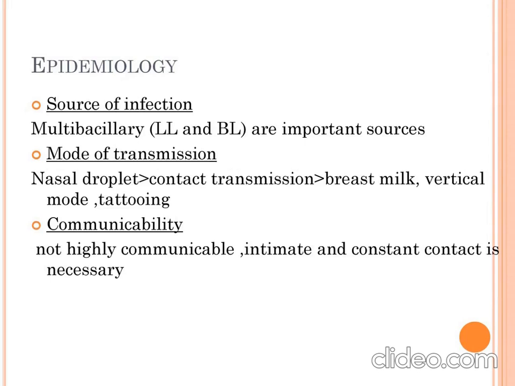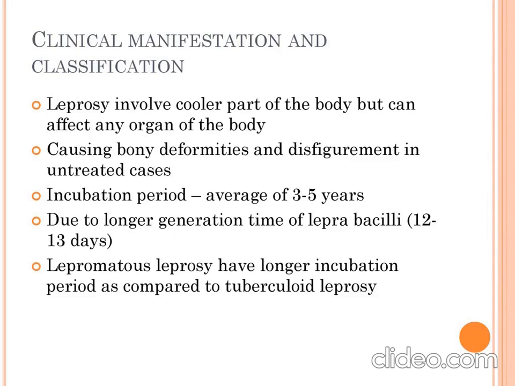Now we'll study the epidemiology of leprosy. Source of infection: it may be multibacillary or paucibacillary. Among multibacillary, it may be lepromatous leprosy and borderline leprosy. Mode of transmission of leprosy is nasal droplet, followed by contact transmission, breast milk, vertical mode, and also tattooing. Communicability: it is not a highly communicable disease, yet due to its social stigma, it is one of the most controversial diseases known to humankind.